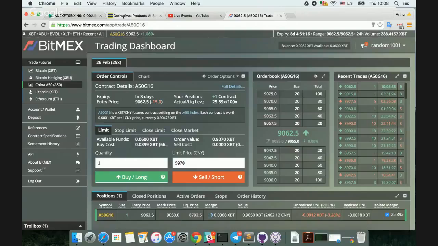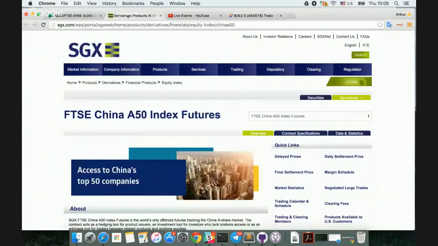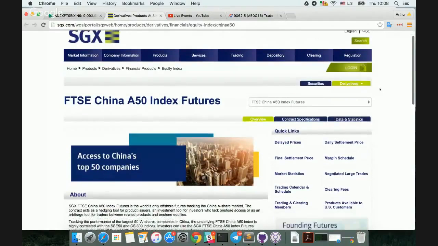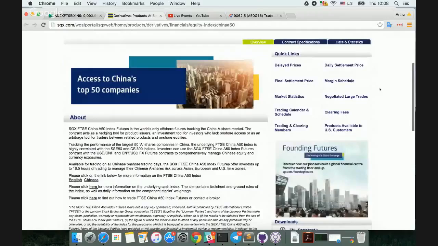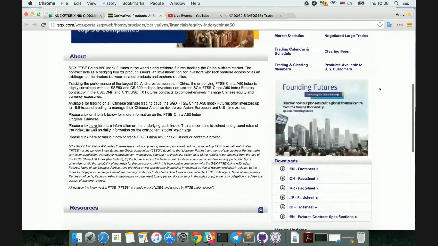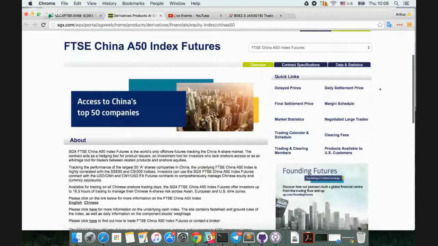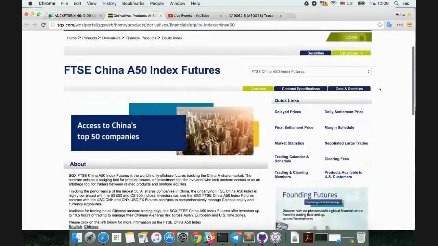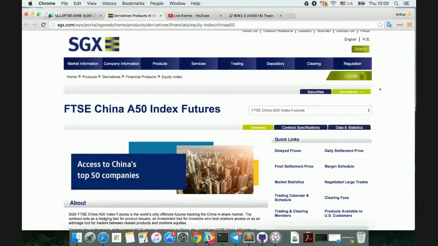Now, if you want to get some more information on the SGX futures contract, you can visit their website. They have a fact sheet where they'll tell you all the relevant details about the contract. They even have some delayed prices, and they give you the margin schedule.